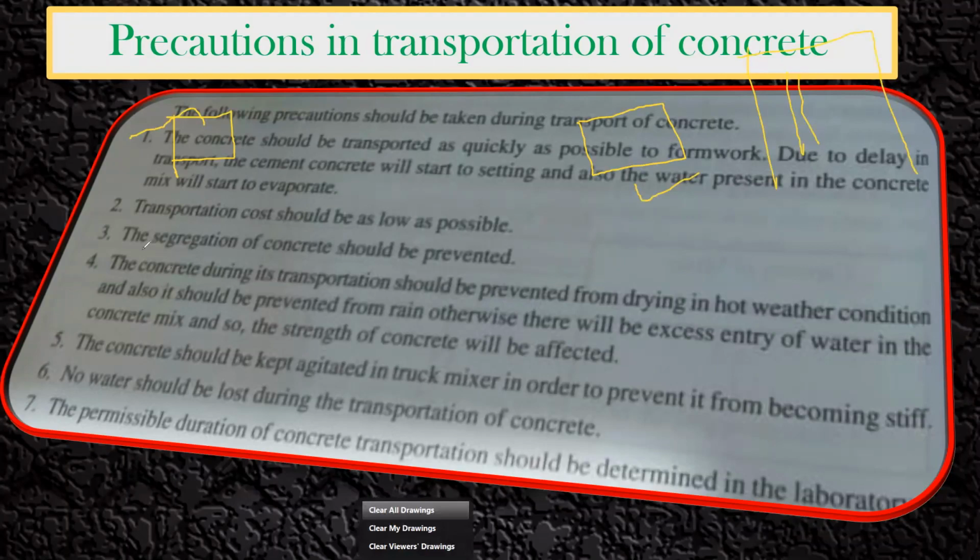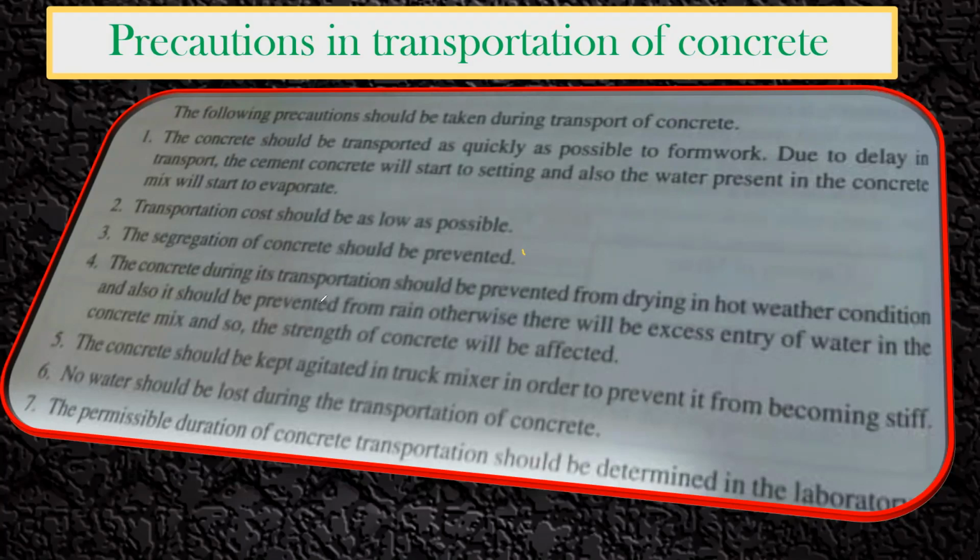Next, segregation of concrete should be prevented. We know that; that is why we go with the transit mixer. The concrete during its transportation should be prevented from drying in hot weather, and also from rain. Otherwise there will be excess entry of water into the concrete mix and the strength of the concrete will be affected. Since we are making use of the transit mixer, we don't have this issue.